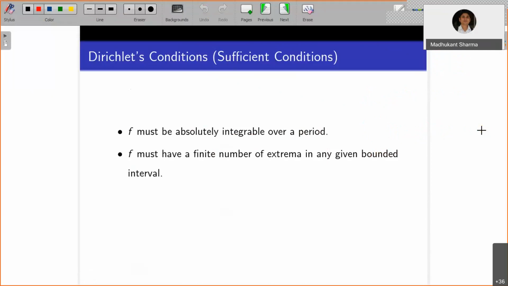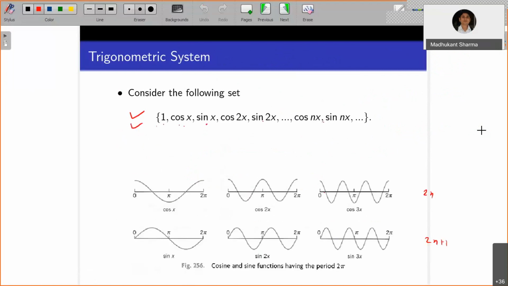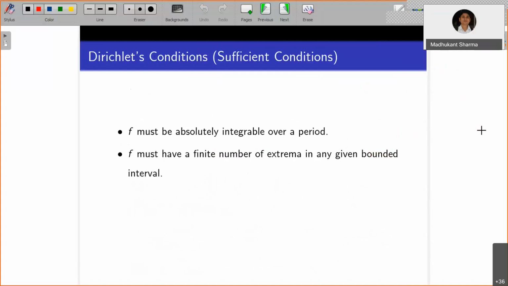The second condition is f must have a finite number of extrema in any given bounded interval. You can look back at the sine function graph. You will have only finitely many points of extrema, meaning only finitely many oscillations between any 0 to 2 pi interval. If you keep on increasing this, you keep on increasing the oscillations inside the interval. So if you take any interval minus pi to pi, it should have only finitely many ups and downs inside the interval.